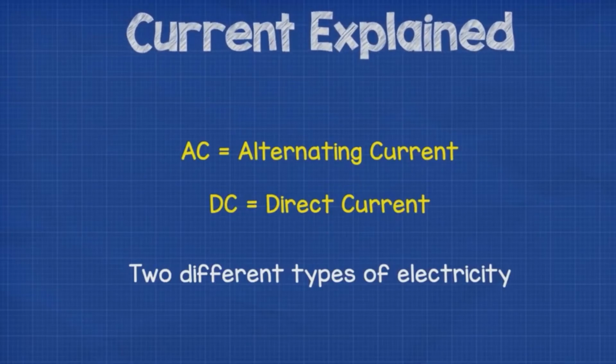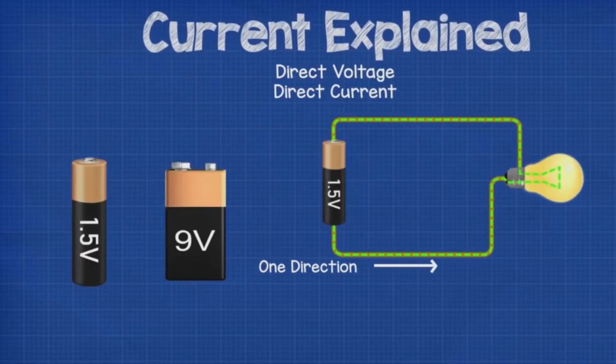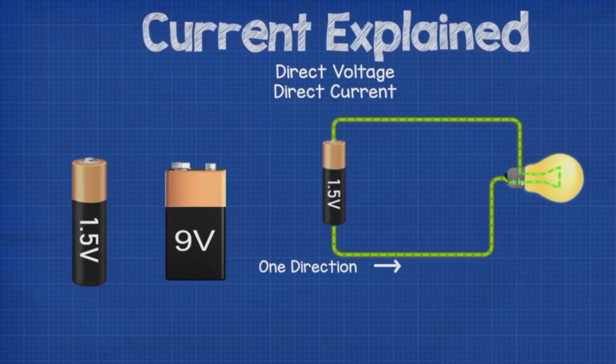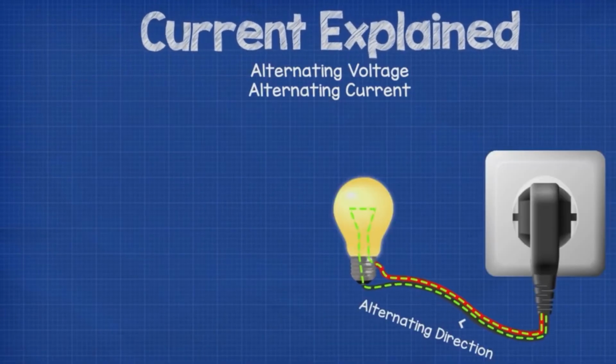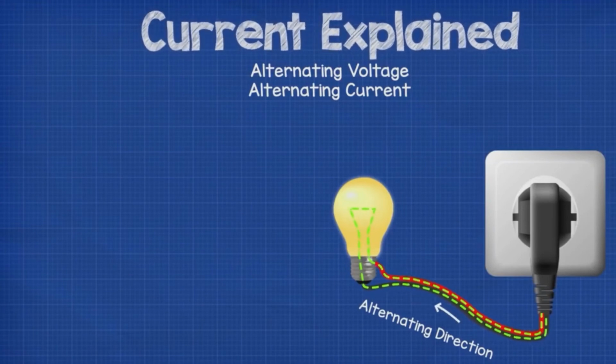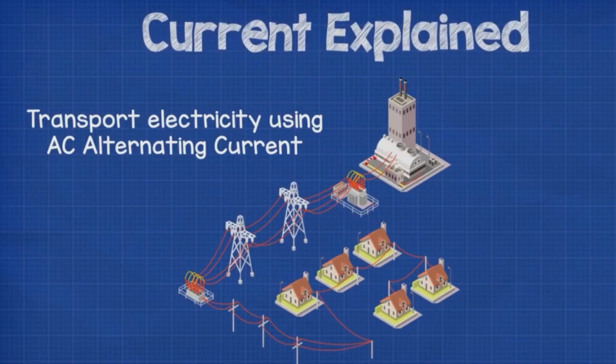There are also two types of current: direct current and alternating current. Direct current always flows in one direction. You will find this type of current in batteries and small circuits because it is easy to control. Alternating current, on the other hand, changes direction 50 or 60 times each second. You will find alternating current in your wall outlets in your home because it can travel across long distances.